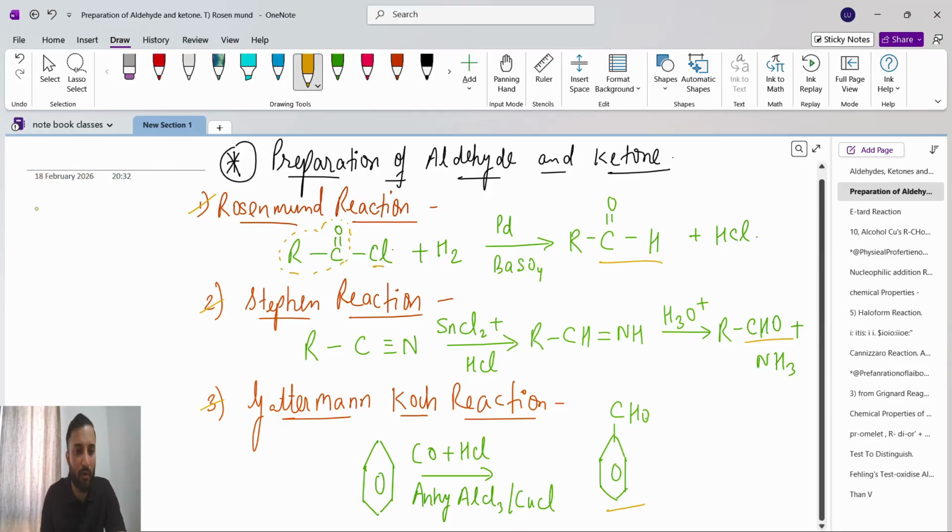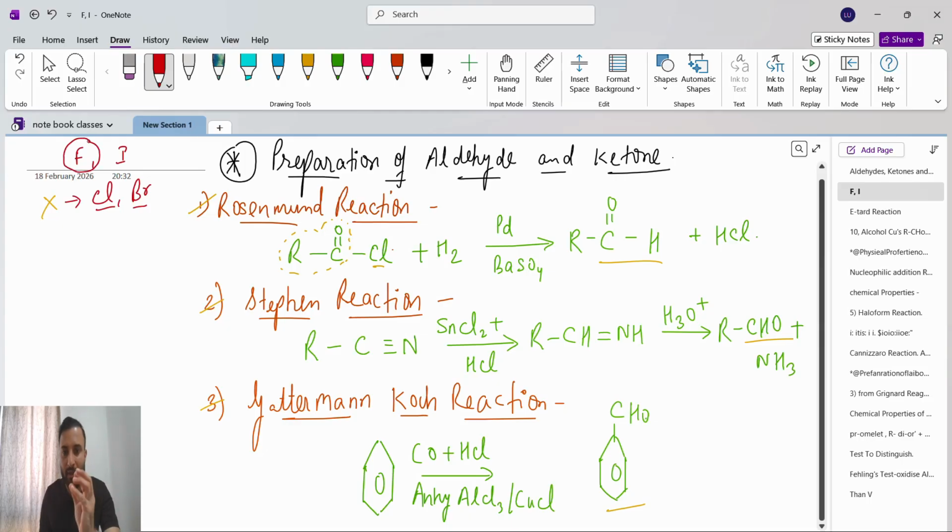Guys, see, whenever I talk about X, it means halogen group, not your X. In the halogen group we have fluorine, chlorine, bromine, iodine. Fluorine and iodine we are not going to take; we'll take only chlorine and bromine. The reason is fluorine is a very small element. Over a small element, if we have a large electron density, what will happen? It will become highly reactive.